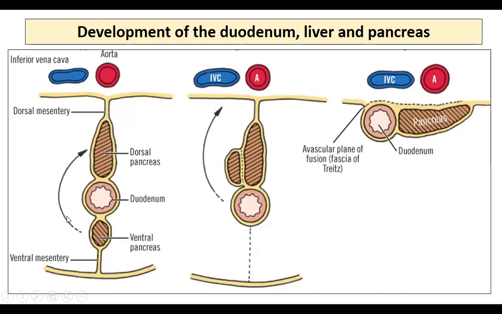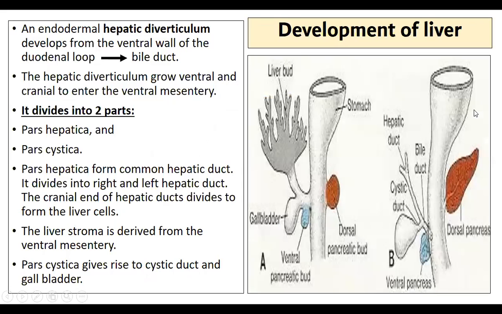Now with the rotation of 90 degrees, the ventral pancreas joins with the dorsal pancreas here, and this adheres to the posterior abdominal wall. Now both the pancreas as well as the duodenum lose their mesentery, and both these structures become retroperitoneal, behind the peritoneum. This is how they lose their mesentery.